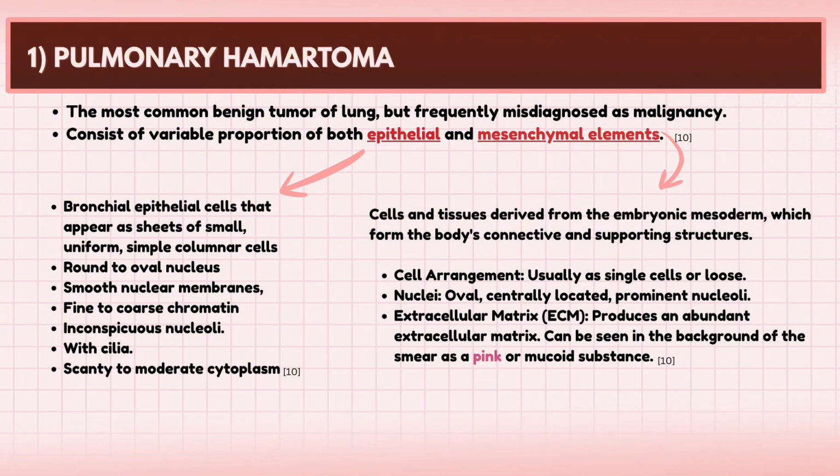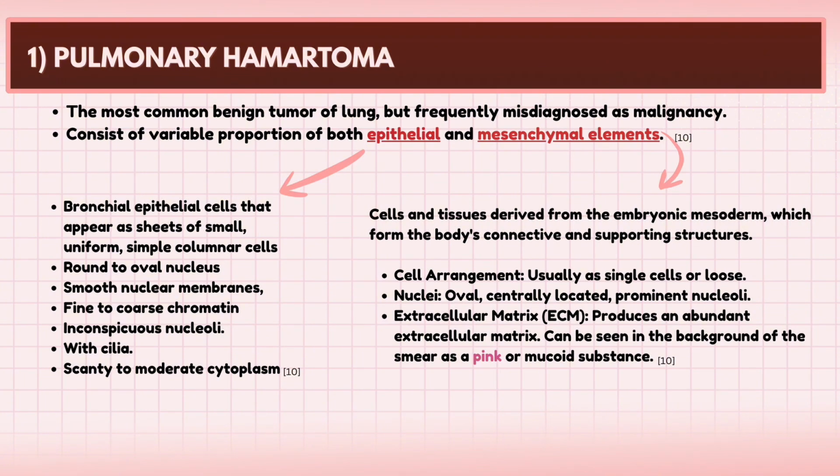So, pulmonary hamartoma consists of two types of cells, which are epithelial and mesenchymal elements. The epithelial cell is bronchial epithelial cell, characterized by sheets of small, uniform, simple columnar cells arrangement, round to oval nucleus, smooth nuclear membranes, fine to coarse chromatin, inconspicuous nucleoli, has cilia, and scanty to moderate cytoplasm.